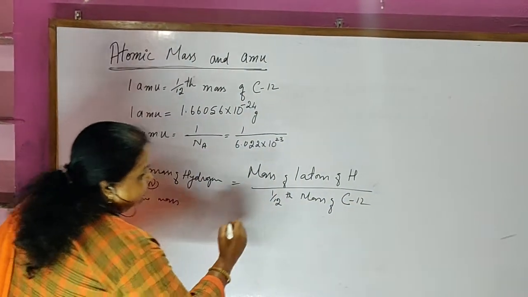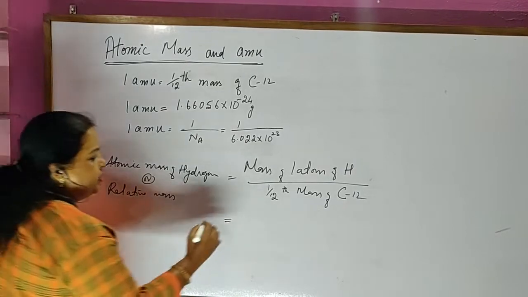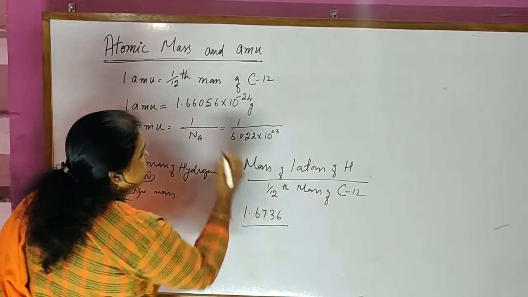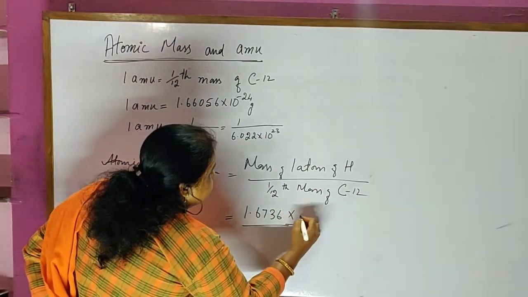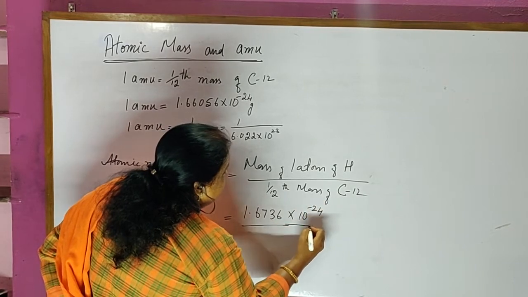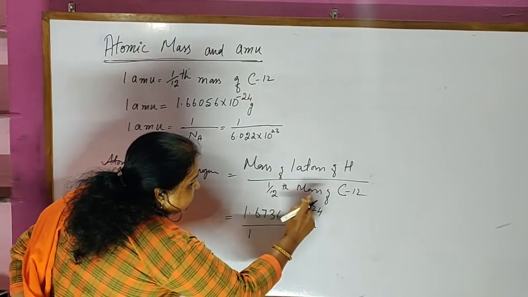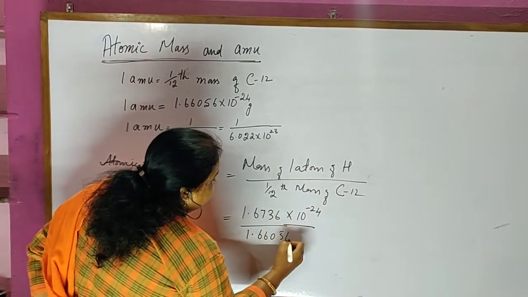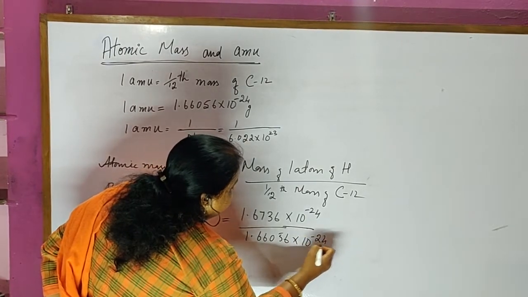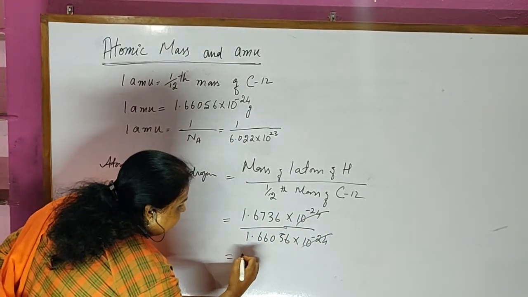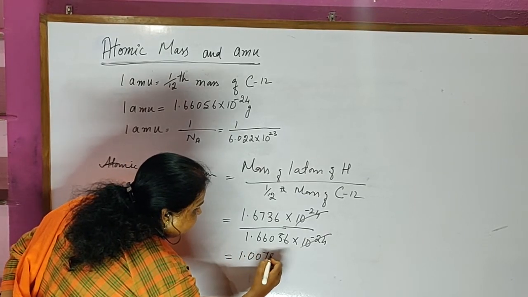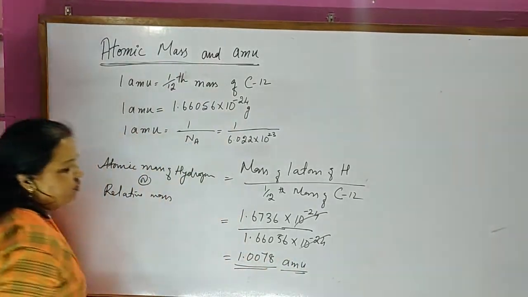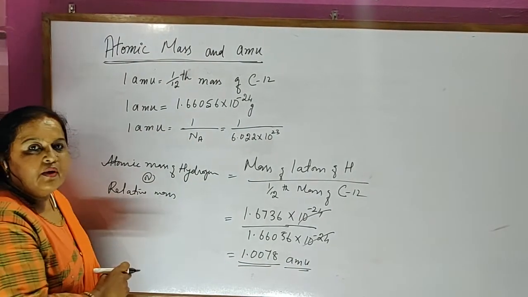The mass of one atom of hydrogen experimentally found is 1.6736 into 10 to the power of minus 24, and for 1/12 mass of the carbon 12, it is equal to 1.66056 into 10 to the power of minus 24. If you work out this, you are going to get 1.0078. This is the atomic mass unit. 1.0078 is the atomic mass of hydrogen.